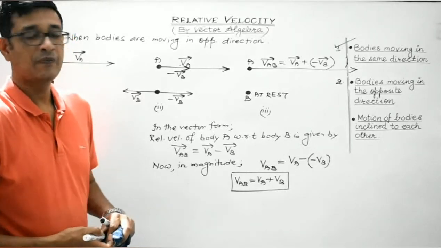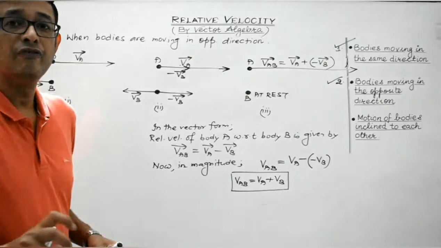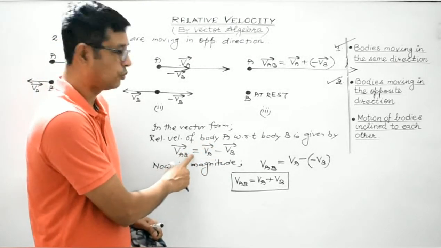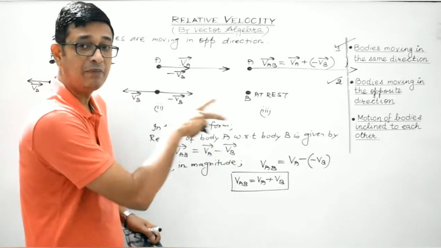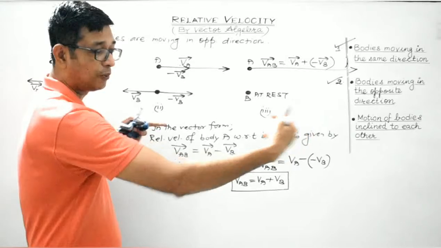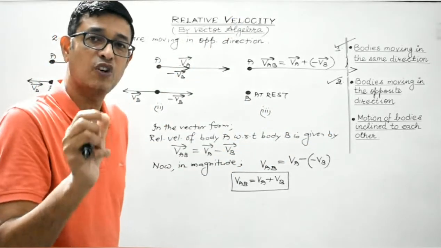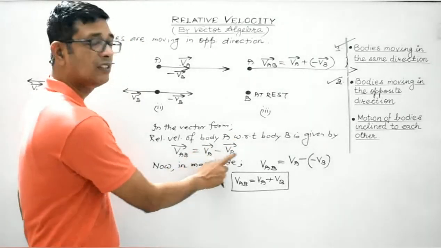Clear, students? So we are over with the first two articles, and remember, vectorially the representation of relative velocity of A with respect to B remains the same, whether the objects move in the same direction, in the opposite direction, or are inclined. The vector representation of relative velocity of one object with respect to the other always remains the same.